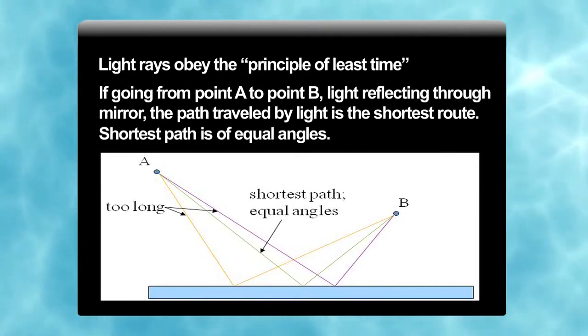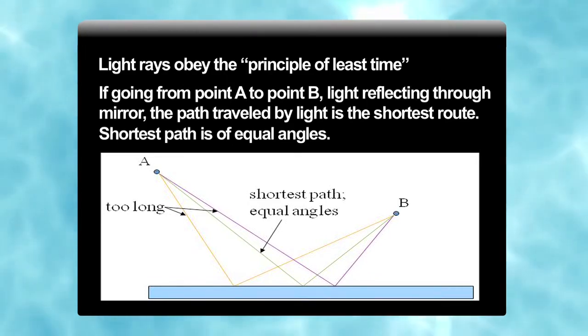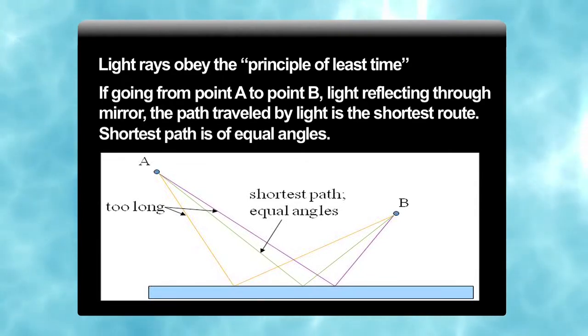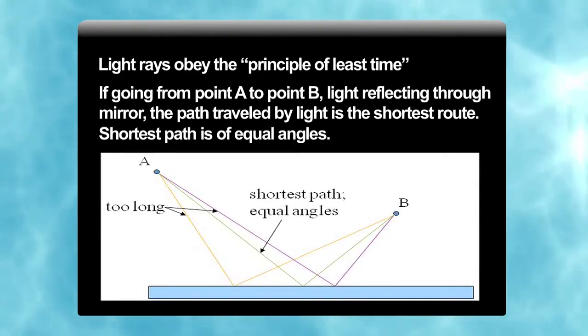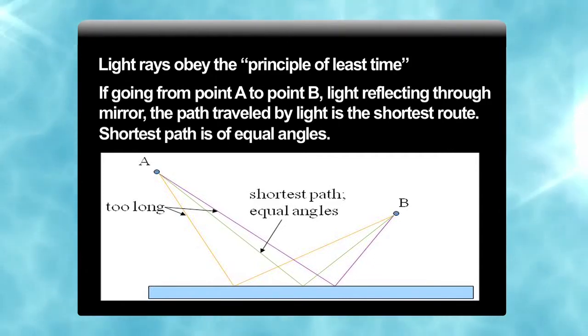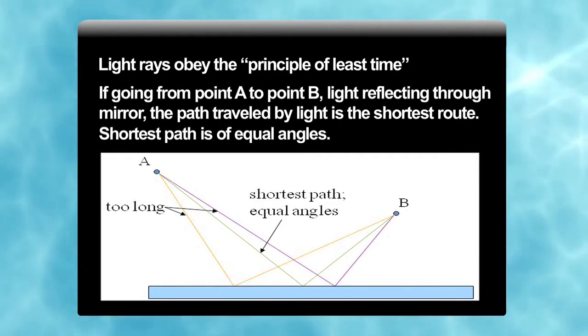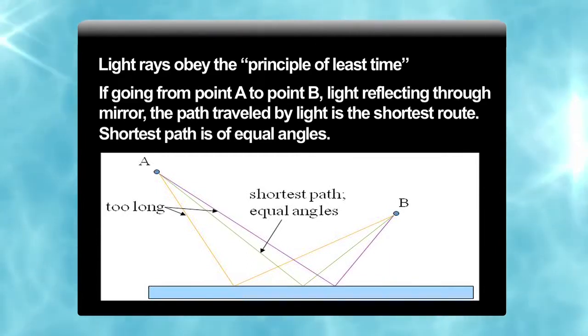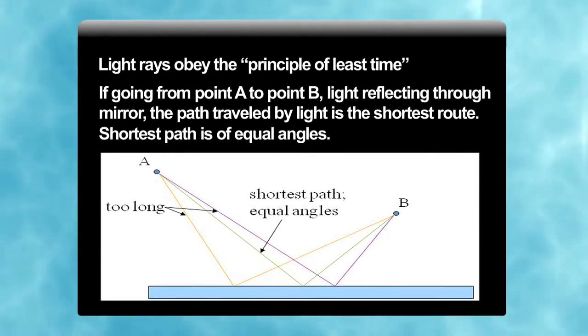Now, you see which will be the shortest path. The shortest path will be where the angles are the same. This is the third line, where the angles are the same. That is why light follows the principle of least time, which means that is why i is equal to r. The other two lines were too long, so light does not travel along those paths. The third one was the shortest route, and its angles are equal. So, like human behavior, light also follows the shortest path.